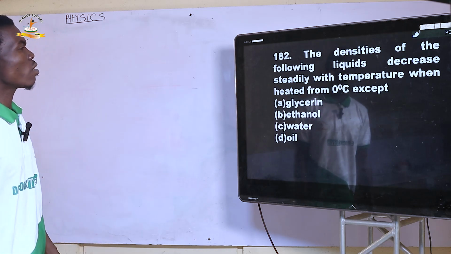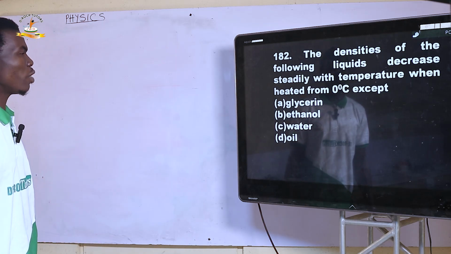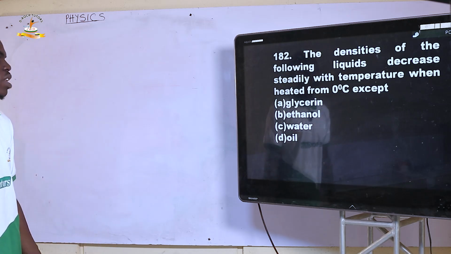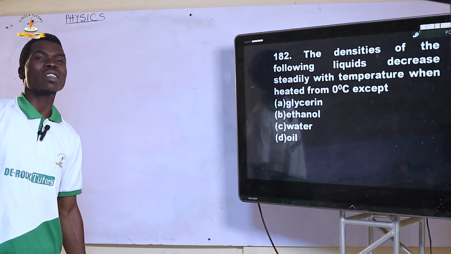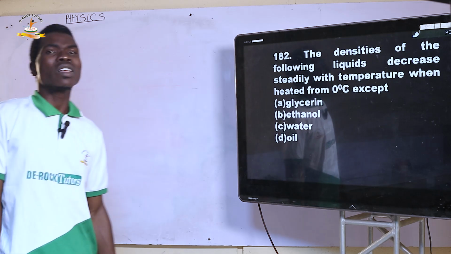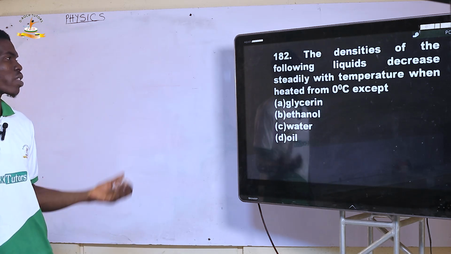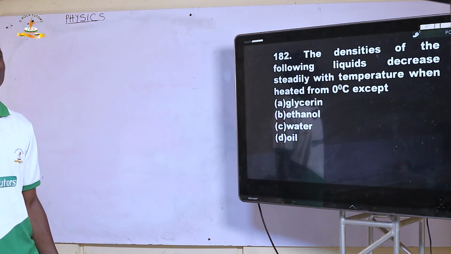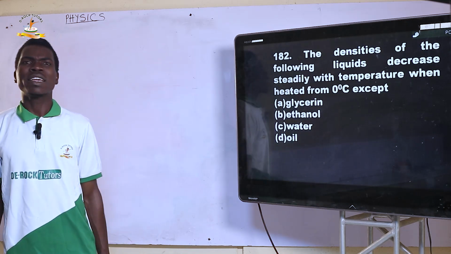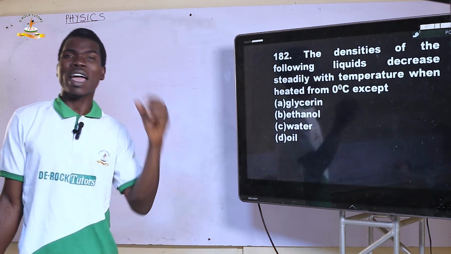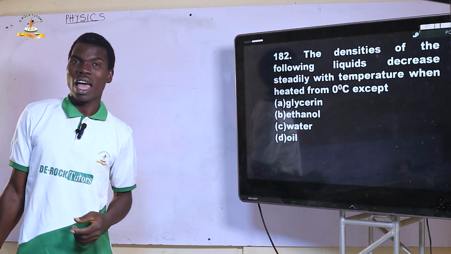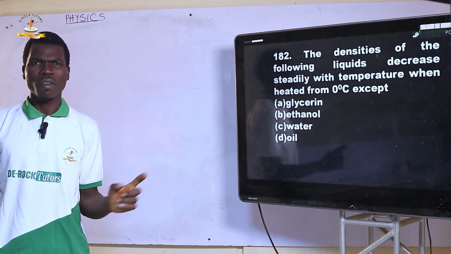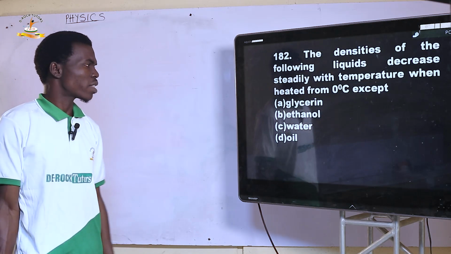182. The densities of the following liquids decrease steadily with temperature when heated from 0 degrees Celsius, except which of them? Glycerin, ethanol, water, oil. The only substance that will not change steadily when it's being heated is water. I've said that the anomalous behavior of water is a phenomenon where water expands unevenly when it's being heated, and it majorly happens between 0 and 4 degrees Celsius. Next.